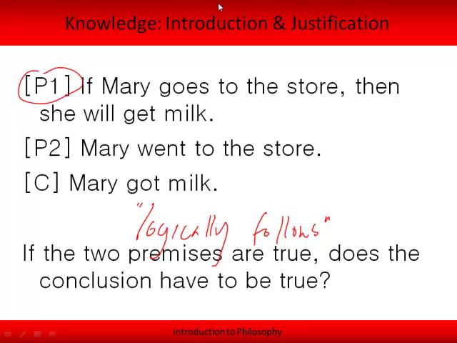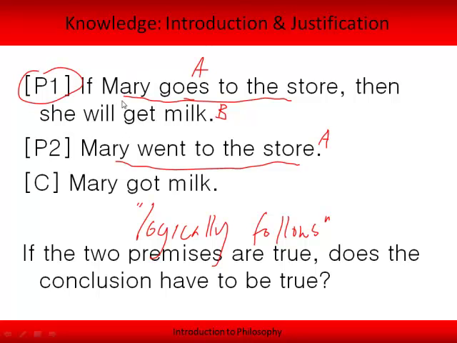Okay, so going back to this argument, just one more thing I want to point out about it. In this particular argument, you may have noticed that it has this particular form. Our first premise says, if Mary goes to the store, then she will get milk. And so we can say that the structure of this first sentence is, if A, then B. Mary goes to the store is A. She will get milk is B. And then you'll notice that our second premise, Mary went to the store, is, well, except for a change in tense, the same thing as this here: Mary goes to the store. It's A.